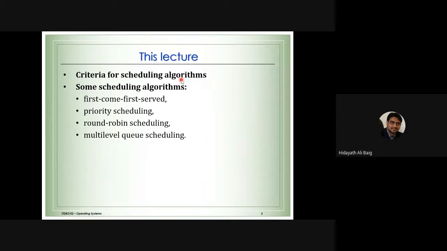To understand that, we need to know the criteria for scheduling, that is, what points it will consider before applying the scheduling algorithms. Now, these are the algorithms we are going to study.